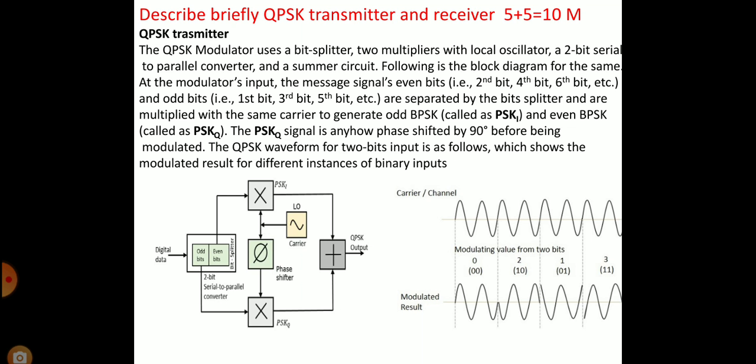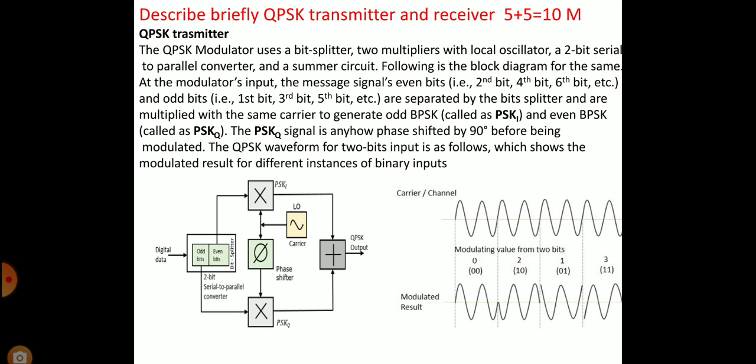At the modulator's input, the message signal's even bits, that is second, fourth, sixth bit, etc., and odd bits, first, third, fifth bit, are separated by the bit splitter, and are multiplied with the same carrier to generate odd BPSK called PSKI and even BPSK called PSKQ. The PSKQ signal is phase shifted by 90 degrees before being modulated.